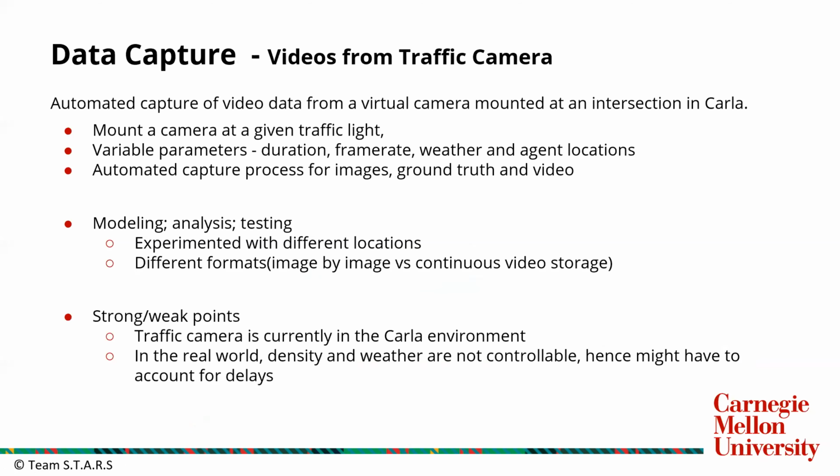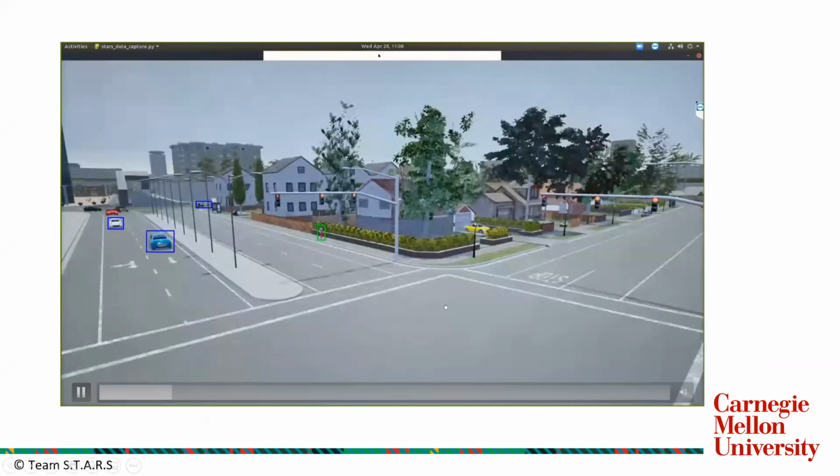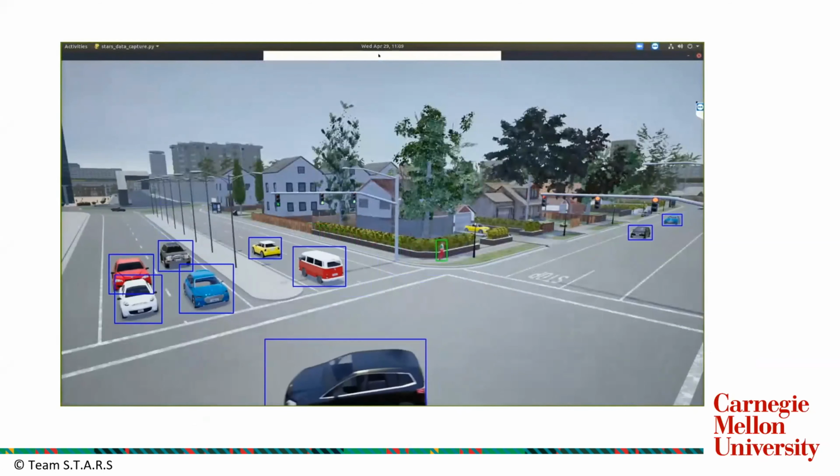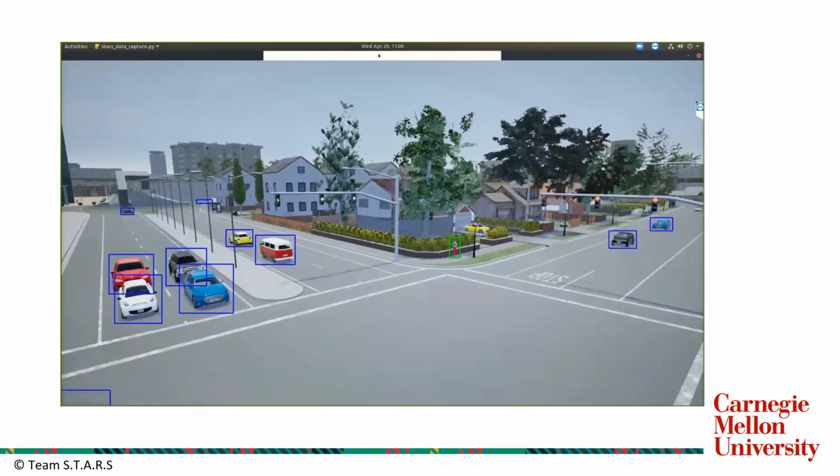So while doing this, we were able to tune different parameters and create this automated process of capturing the images and the ground truth and all the relevant information that the subsequent processes of detection and tracking required, and the information that a behavior model would require. This is a video showing sample data, how it looks when we capture after mounting the camera inside Kala. So the 2D boxes are the ground truth boxes which would be required to train the detection model.